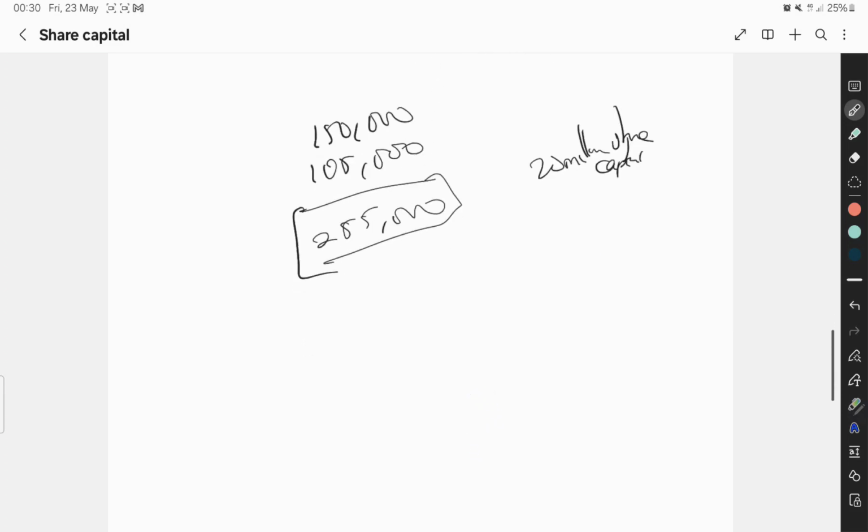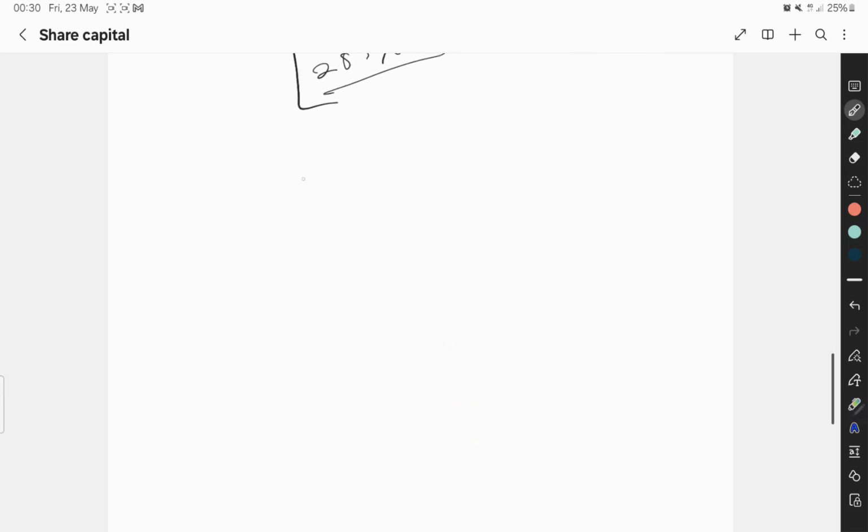I hope this is clear, but I'm going to do it with one more. Let's do it with a 200 million share capital company. I think a microfinance bank is 200 million, or 250 million for a microfinance bank. So let's say someone comes to you, wants to register a microfinance bank, a 200 million share capital company. How are you going to calculate it?